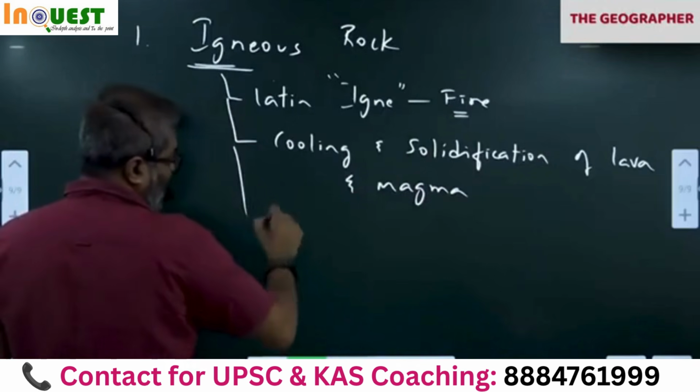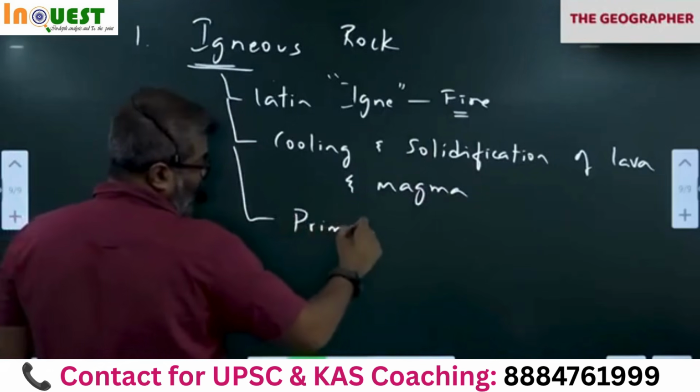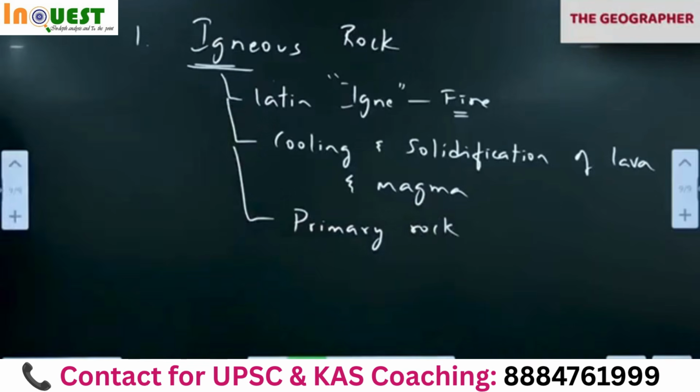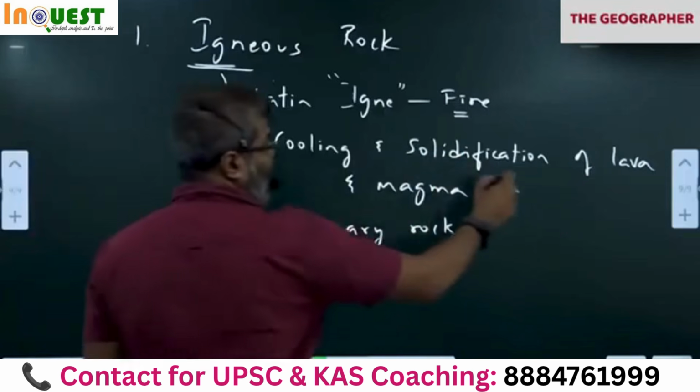Please write: these were the first rocks formed on the earth. So, primary rocks. Which was the first rock? Igneous. Why? Because lava and magma were everywhere. So 80% of the earth's crust was created by volcanism.